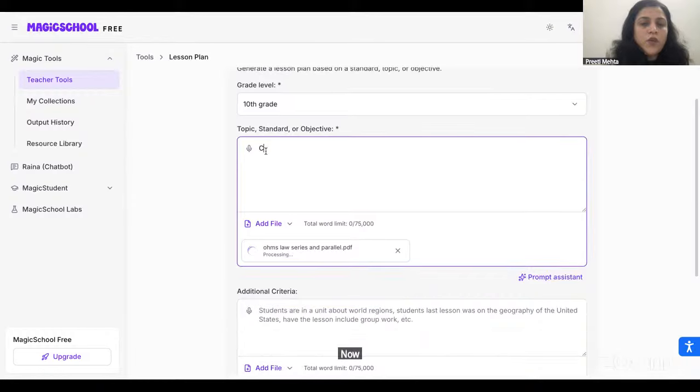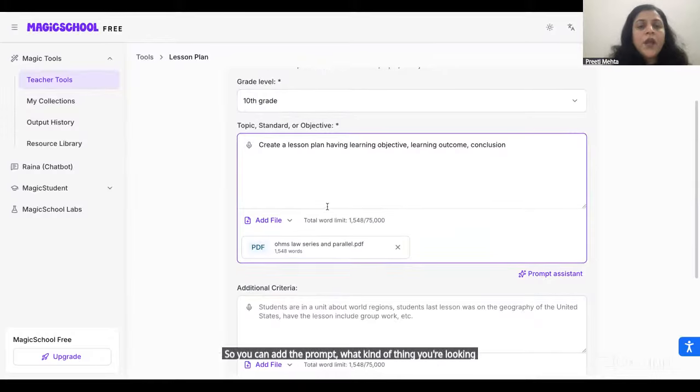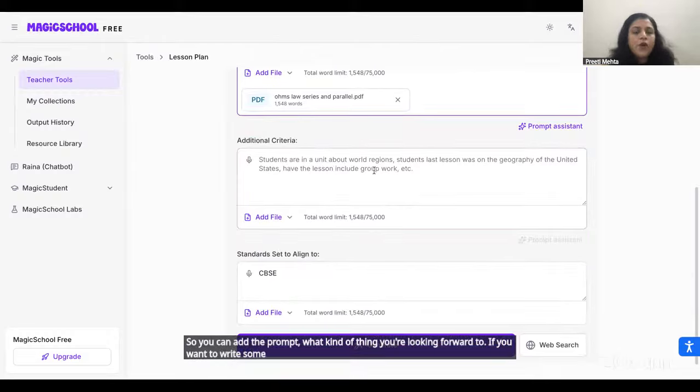Now I want a lesson plan. Learning objective should be there. Learning outcome should be there. And I also want a conclusion for this particular experiment, right? So you can add the prompt, what kind of thing you're looking forward to. If you want to write some more criteria about it, you can do that.